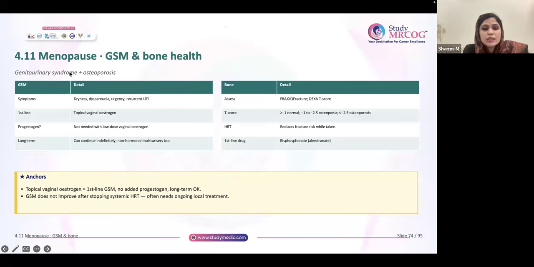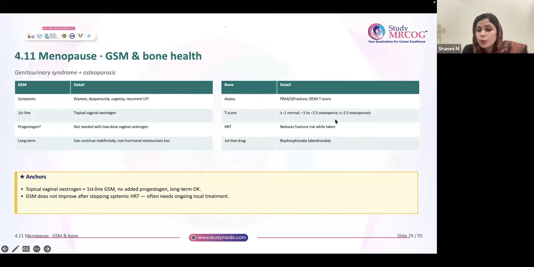This is GSM and bone health. Symptoms, basically, they will complain of dryness, dyspareunia, recurrent UTI and all. The first line is always topical vaginal estrogen. No need for progesterone. Vaginal moisturizer also they can use. And always for bone health, you have to assess the DEXA score. FRAX score, QFracture and DEXA T score have to be assessed.